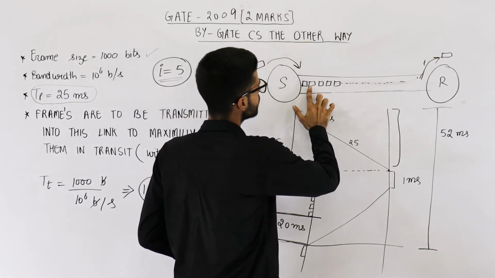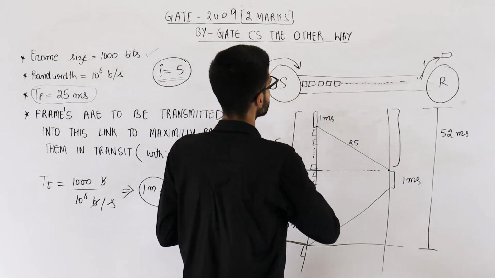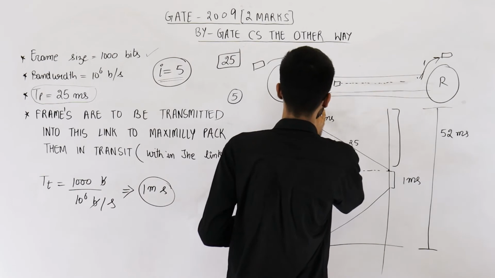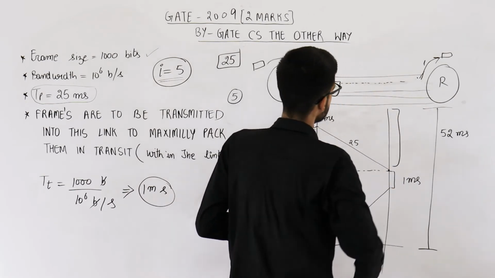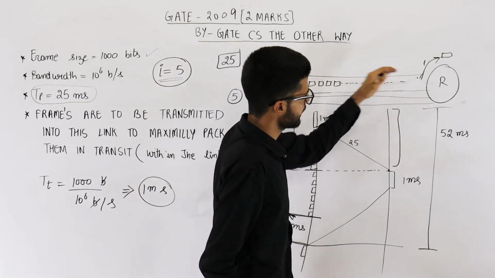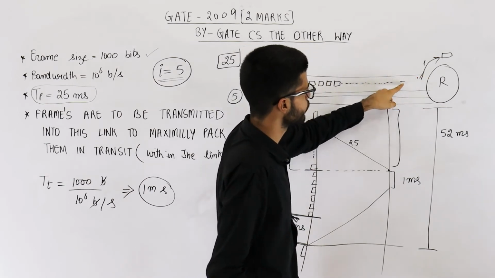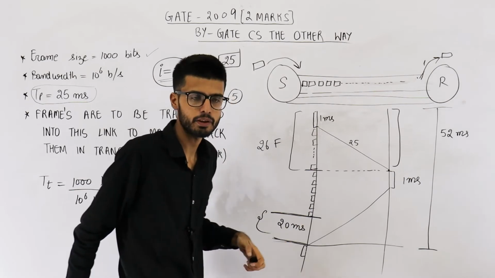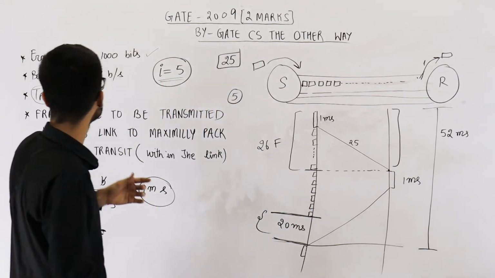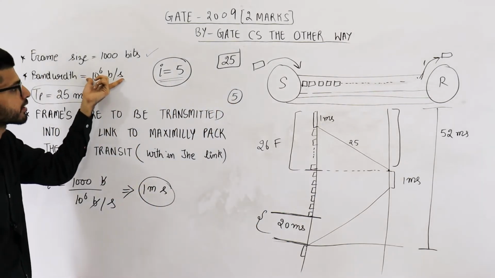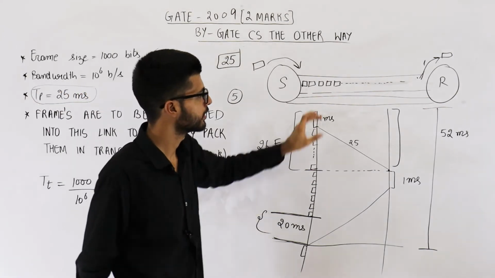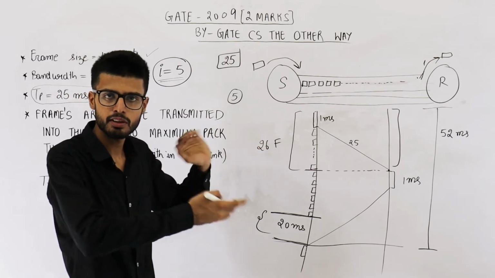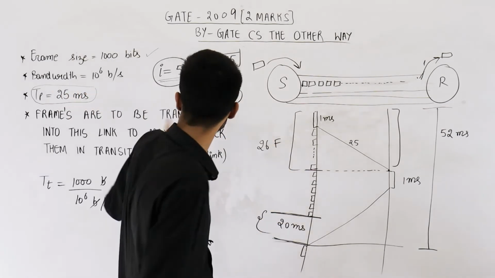This is a full duplex link. Okay, it is mentioned in question. That means you have one more such channel here. The data packets from sender to receiver will use this channel, and data packets from receiver to sender will use this channel. Okay, and bandwidth mentioned is 10 raised to the power 6. Please don't divide it by 2. That means half here, half here. No, it is a full duplex channel. Okay, the communications can take place at the same time at this bandwidth.